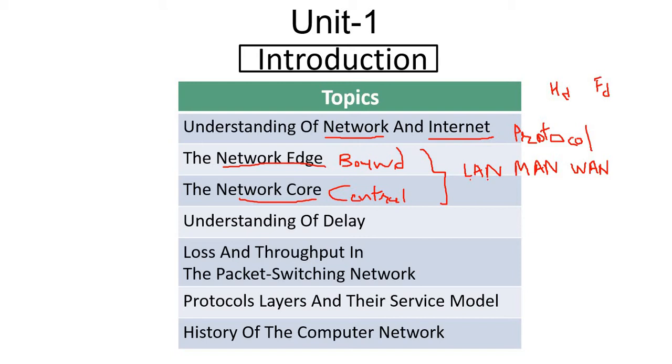LAN is for a single company or a single campus, like schools, colleges, banks. MAN is for an entire city, like a television network we are using at our home. WAN is for more than one city or more than one country. In short, we can communicate from any corner of the earth.